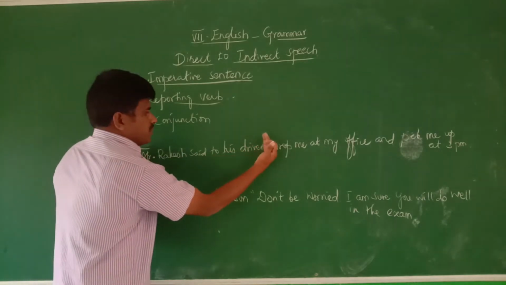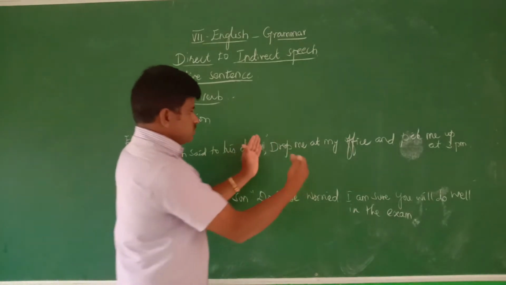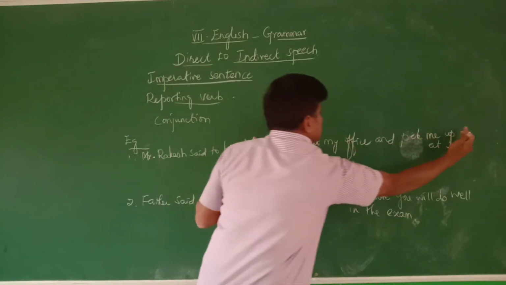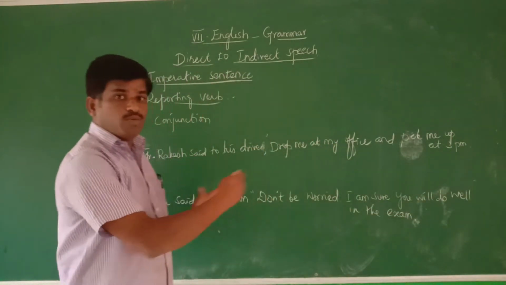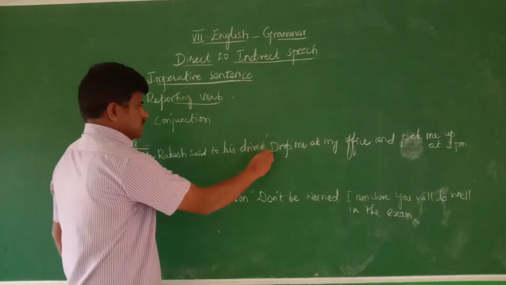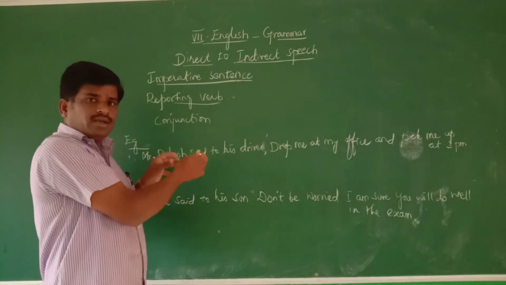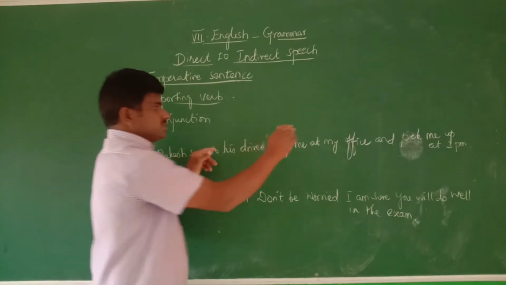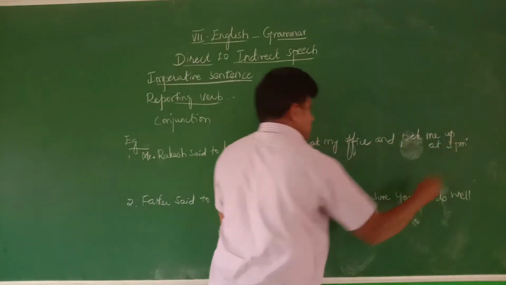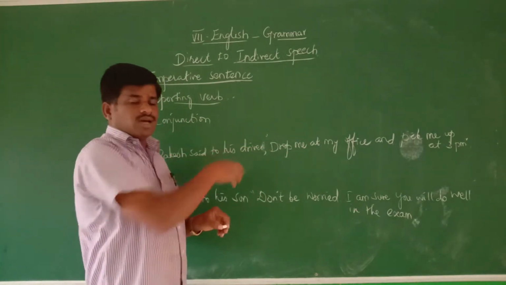This part is called the reporting part, and this part, what was actually said, is called the reported part. These are the two parts in direct speech. Direct speech generally contains a comma and the statement said by someone, presented in double quotation marks. It's a quoted sentence, and this is called direct speech.